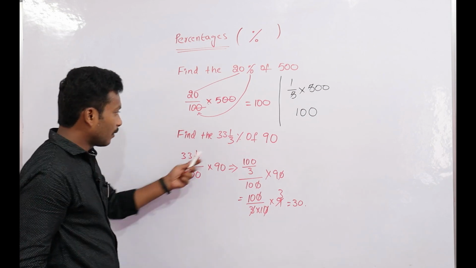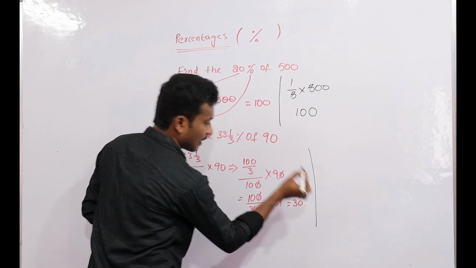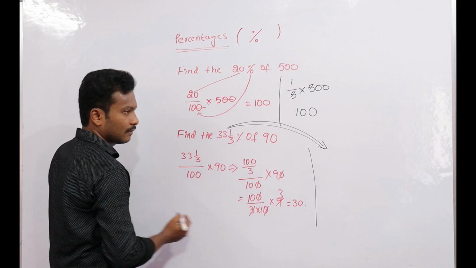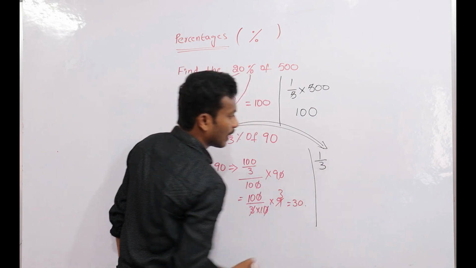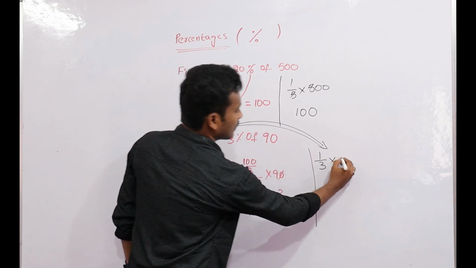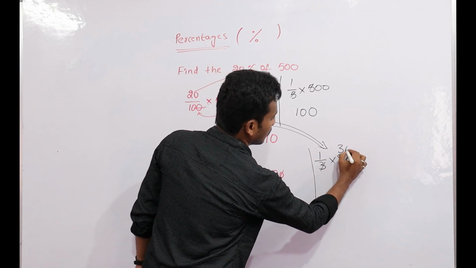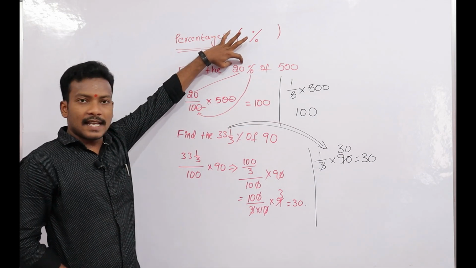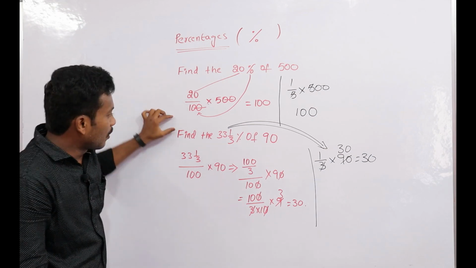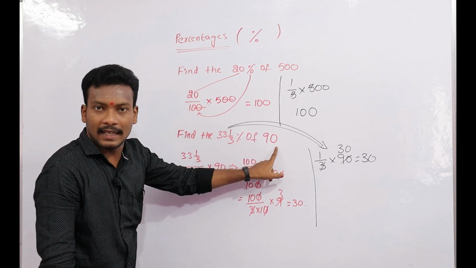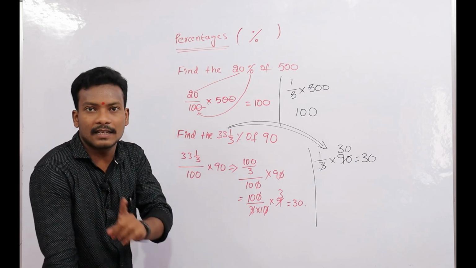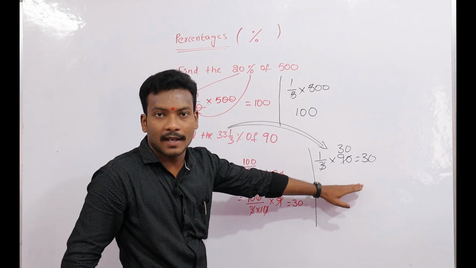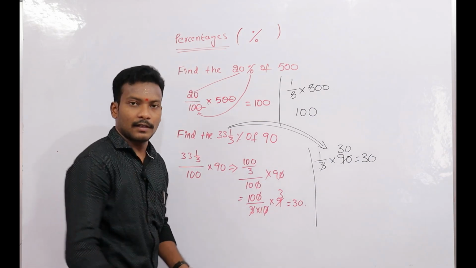Without this one, without percentage, we can convert into a fraction. What is the equivalent fraction for 33 1/3%? Already we have seen. That is 1/3. 1/3 of 90, 3 ones, 3 zeros, 30 is the answer. Whenever 20 is exactly cancelled with 100, that is not a problem. Suppose like that, 33 1/3% of 90 came. 33 1/3 is not exactly cancelled with 100. That time we can move into a fraction. With the help of a fraction we can do easily. Okay now. Next.